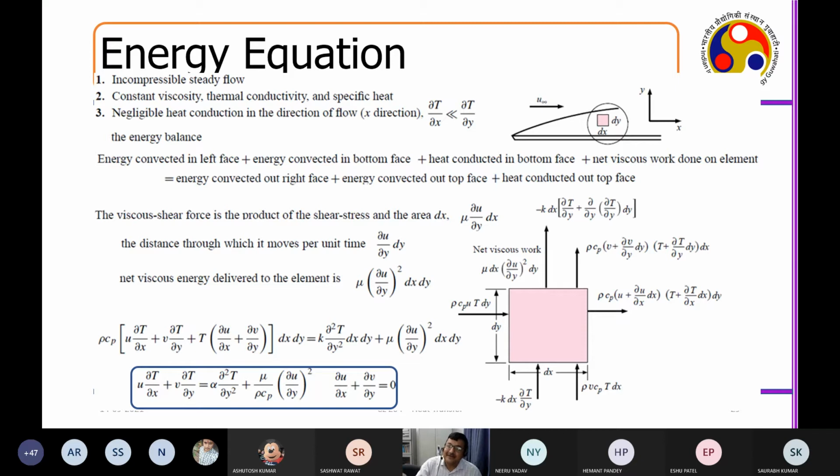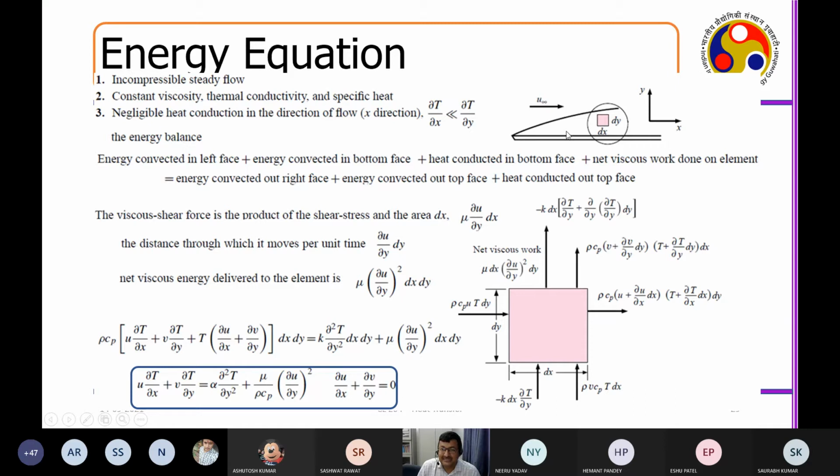But in the fluid flow, we are assuming that there is a convection. The geometry remains the same. Boundary layer develops. Of course, I will have a thermal boundary layer later, that I put a word of caution to you. We'll come up to that. But then there is a free stream velocity u infinity. Okay, and dy dx is a control volume element.